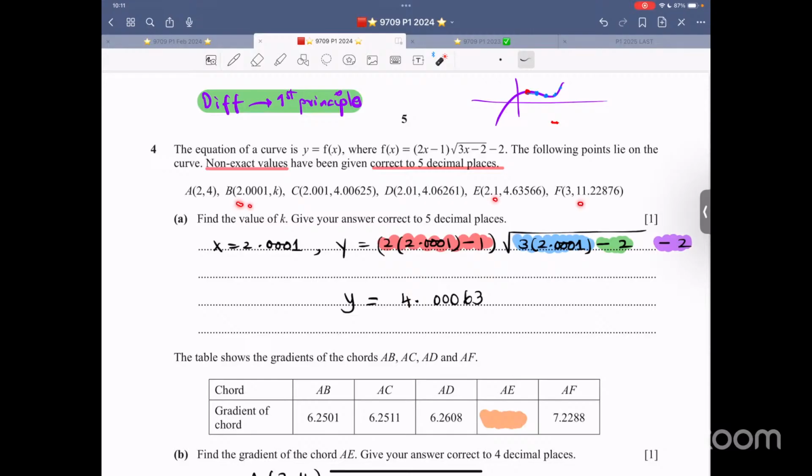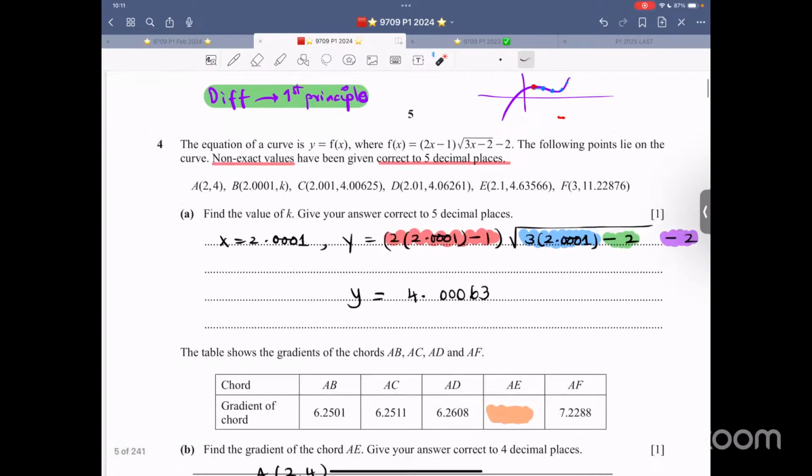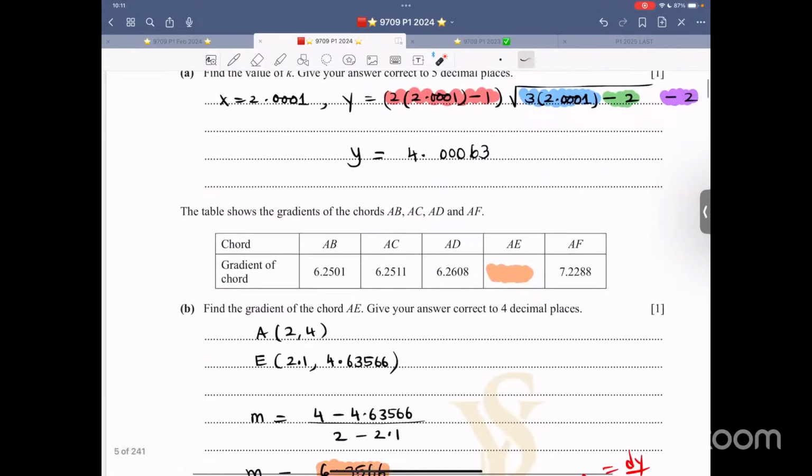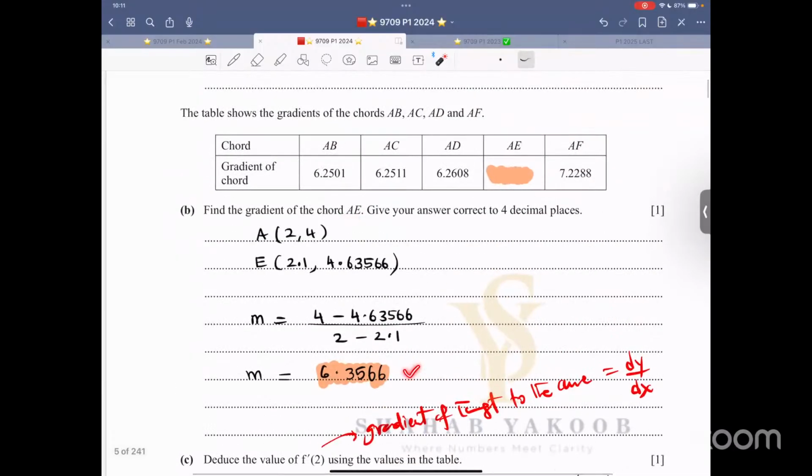That means the concept is, the closer to the original point, if you have taken one point as a standard, let me call it the original, the closer the other point is, the better the gradient, and that is a good estimate of the derivative. Find the gradient of AB. This comes out to be 6.3566. All these values are there.